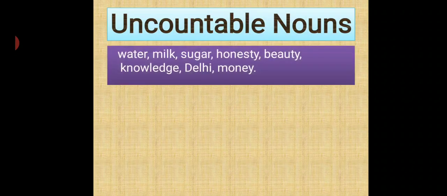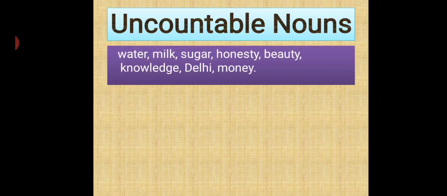Okay? Now, coming towards the uncountable things. What is uncountable? Let's go through this example. Water. Can you count water? No. Milk. Are you going to count milk? How are you going to count the milk? It's not possible to count the milk, no? Then sugar. It's too much. You cannot count a single piece of sugar. Honesty. Obviously, a person is honest. You can count persons.